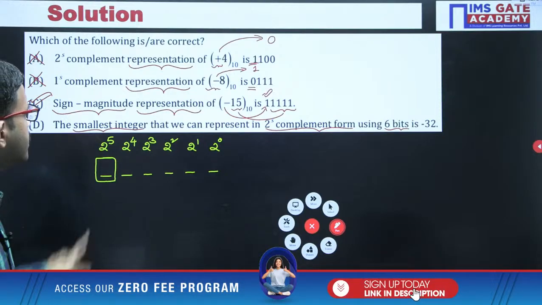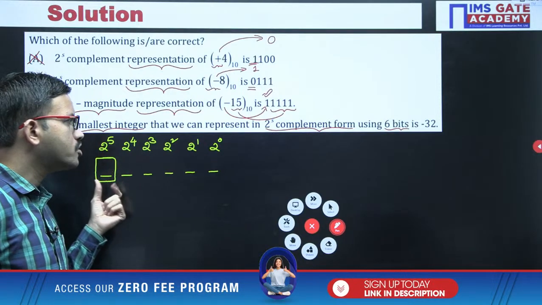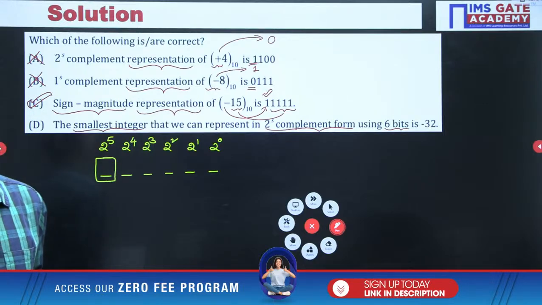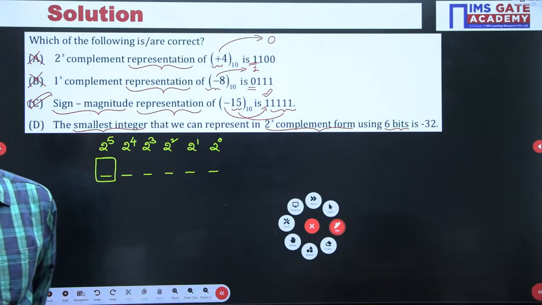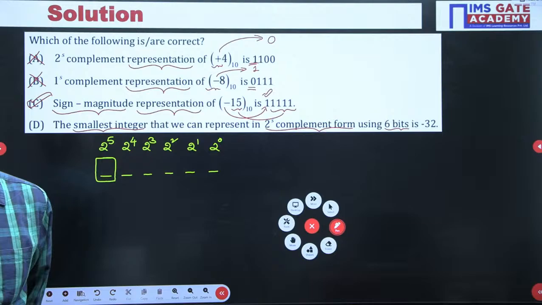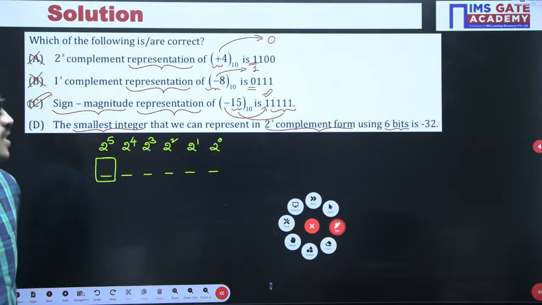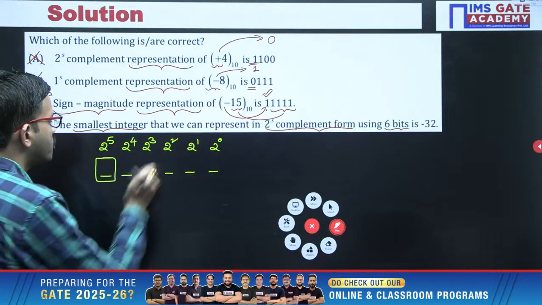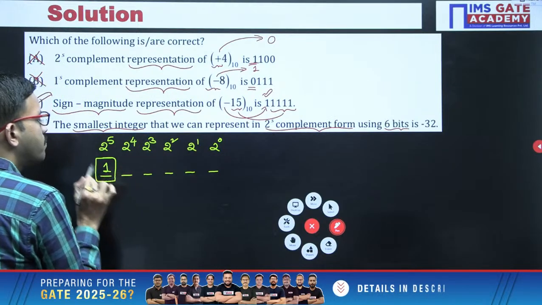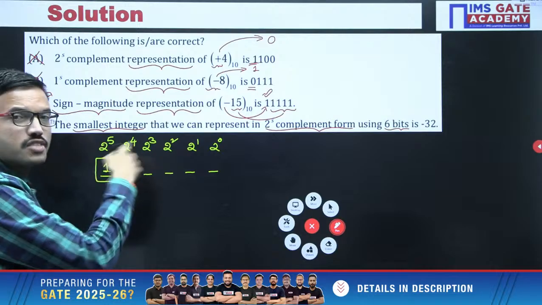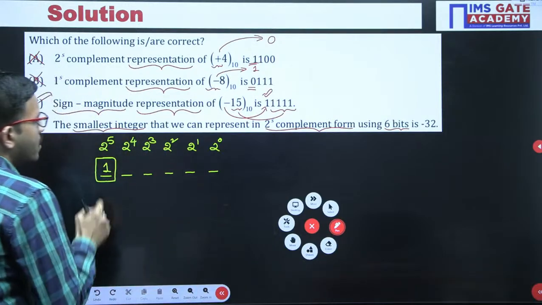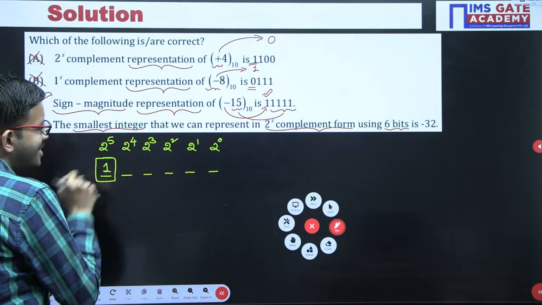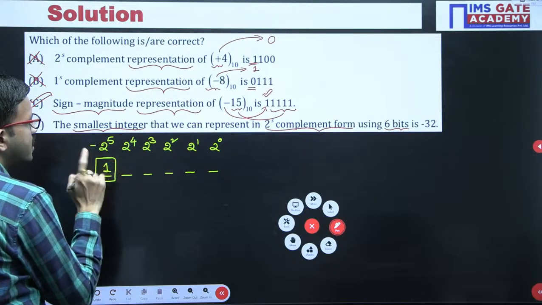Here they are asking for the smallest integer. That means the sign bit should be 0 or 1? See, if you consider sign bit 0, you get a positive number. But you should consider sign bit 1. If you consider sign bit 1, the overall number is a negative number. So here, since you are considering sign bit 1, you have to consider the corresponding position weight as minus.